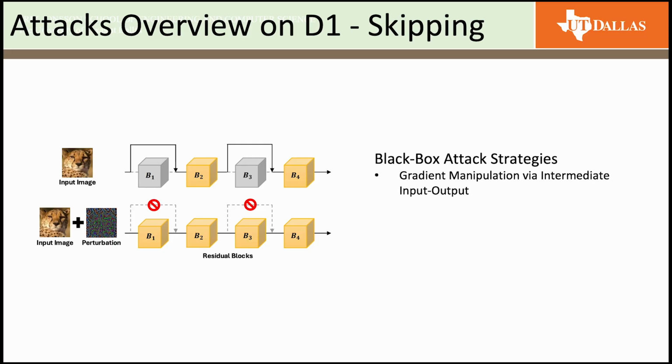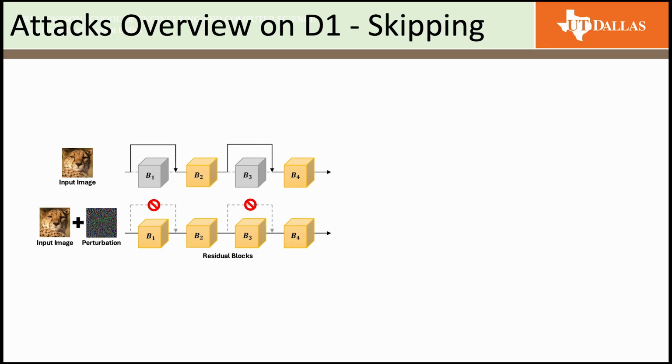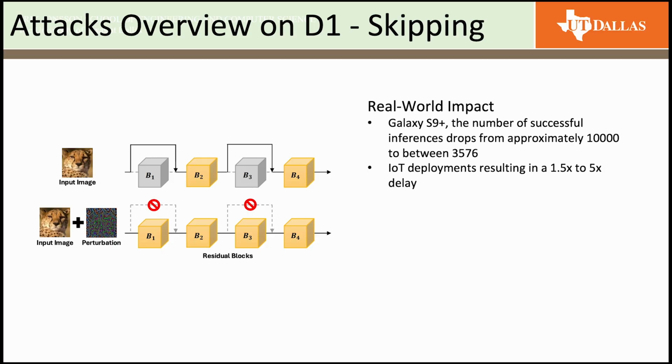In terms of black box attacks, without gradients, the attackers use a learned estimator or genetic search to evolve the costly inputs. And also, during poisoning attacks, training data is poisoned to bias the model into inefficient execution paths. In the real world, on devices like the Galaxy S9 Plus, these attacks can drop the number of successful inferences from about 10,000 to just over 3,500.